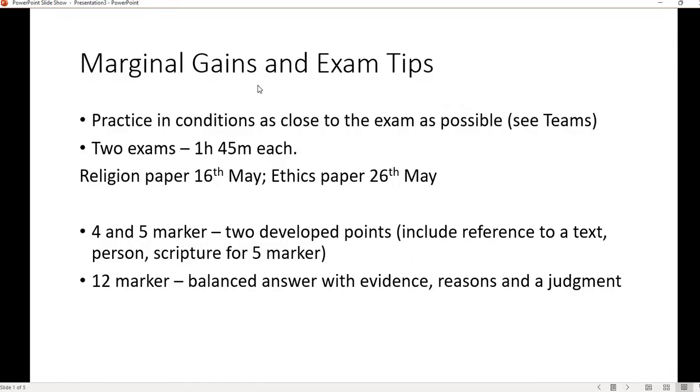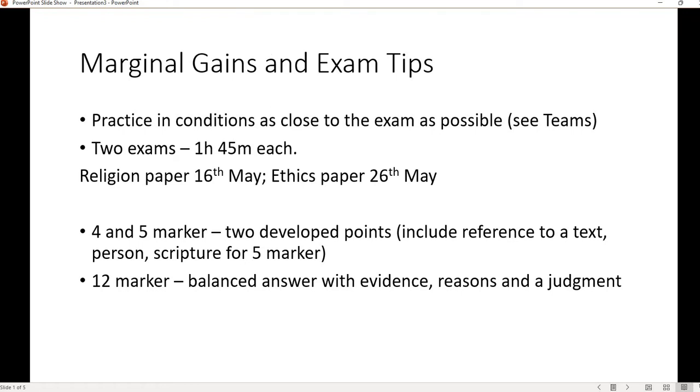In terms of the exams, you will have 2 exams. Each exam is an hour and 45 minutes. That is 4 sets of 24 markers, the sorts of assessment that we do at the end of the units and that you've done in your mock exam. So it's 4 of those back to back. Just in terms of your timings, if you add up the marks for the amount of time, it is 1 mark per 1 minute, which is the time frame we've been going through for the entire 3 years of this course. 1 mark per 1 minute is really, really important for your timing in practice conditions.